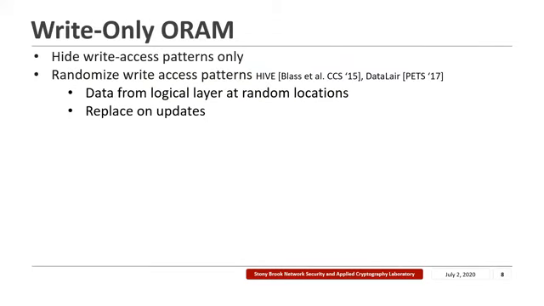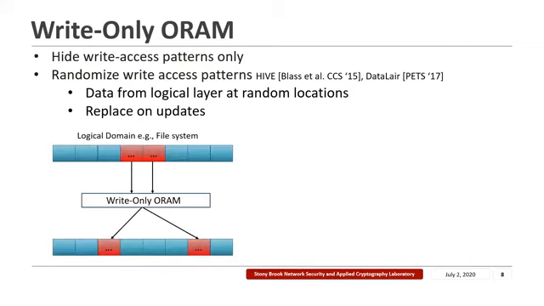Instead, we can use a simpler and more efficient solution called a write-only ORAM. Now, as the name suggests, a write-only ORAM hides only the write access patterns. A simple way to build a write-only ORAM is to randomize the write access patterns.